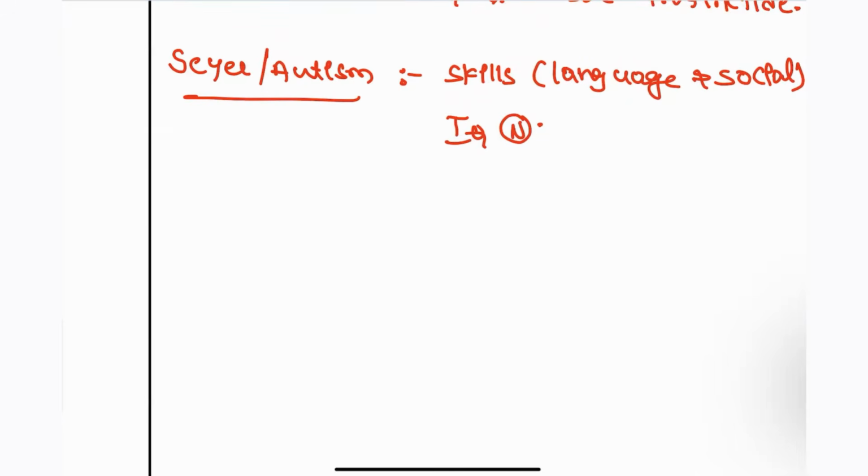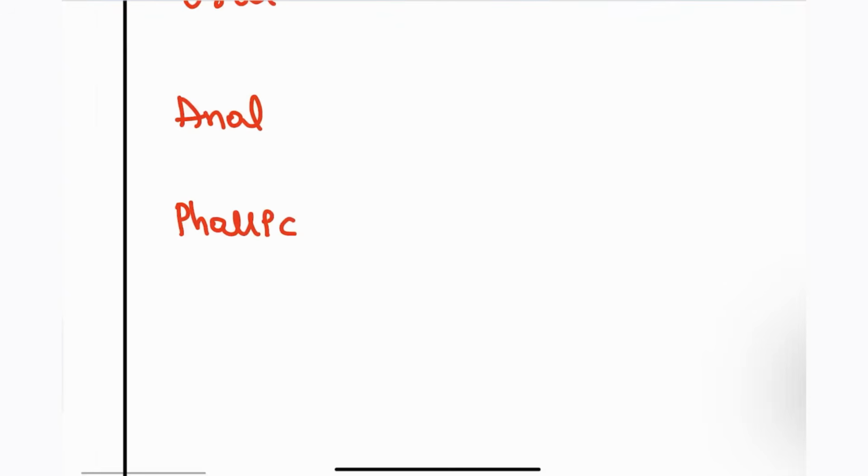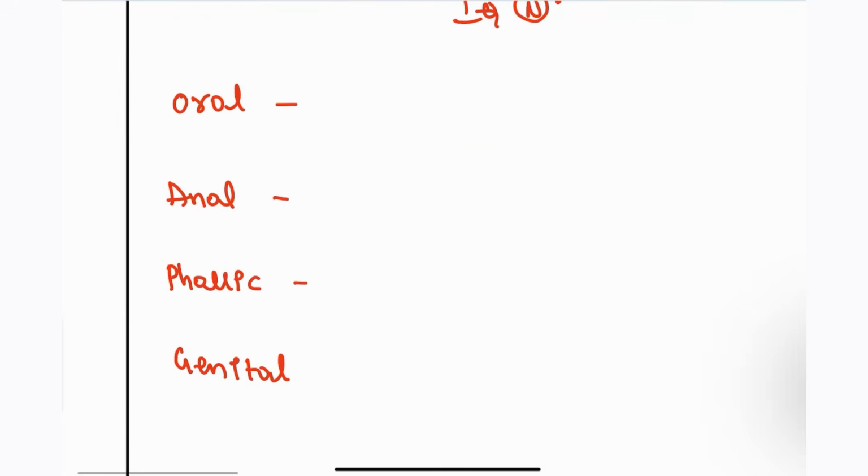Next, moving on to the stages, we have the different stages. For example, oral stage, anal stage and phallic stage. Then we also have the genital stage. In these stages, what are the age groups that you have to take note of? First, oral stage is from birth, or 0 years, to 1.5 years.